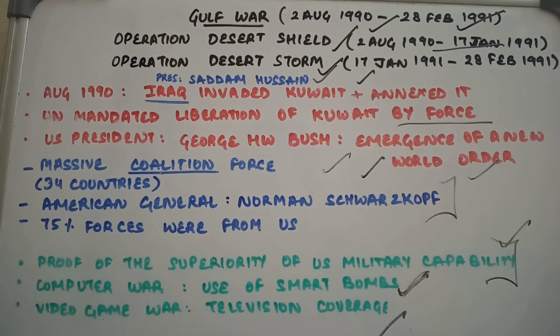Also, it is stated that the US may have actually made a profit from the war because USA को बहुत सारी countries से funding मिली, for example from Saudi Arabia, from Japan, from Germany and so on. So this is all about the first Gulf War.